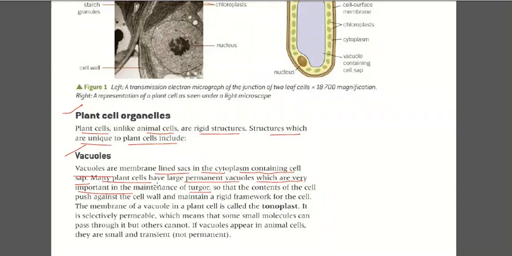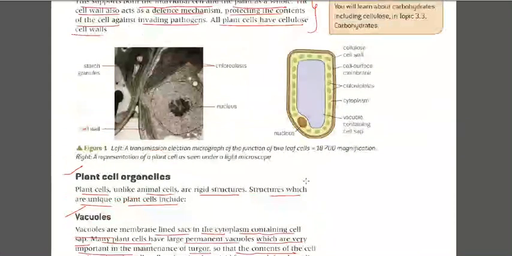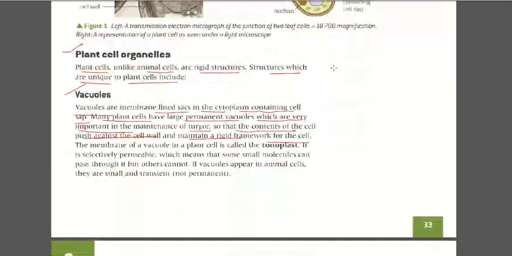They maintain some pressure inside the cell so that the contents of the cell push against the cell wall and maintain a rigid framework of the cell. The main function of the vacuole is to maintain the turgor so that the contents of the cell remain at the periphery of the cell and hence give the cell a particular structure.